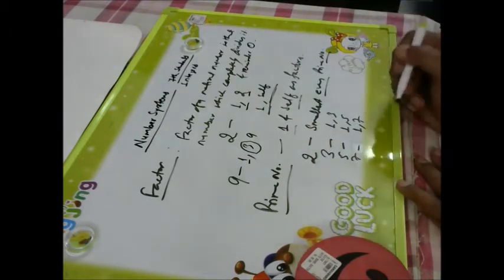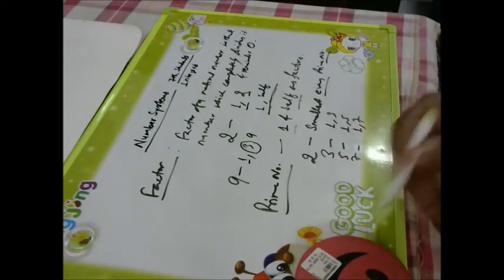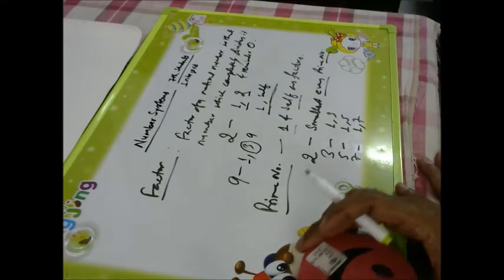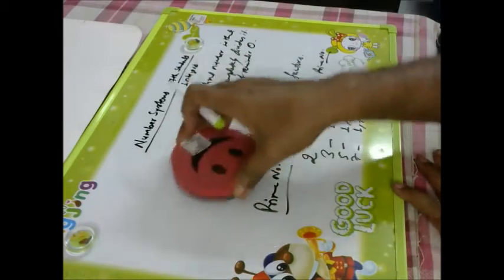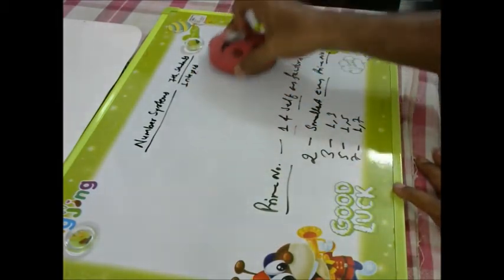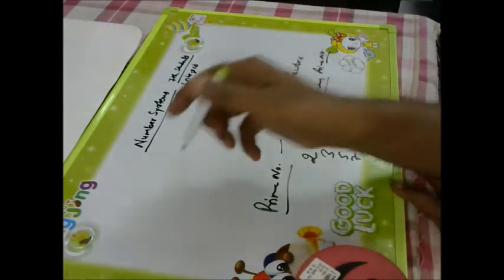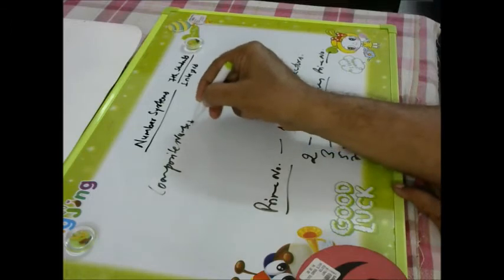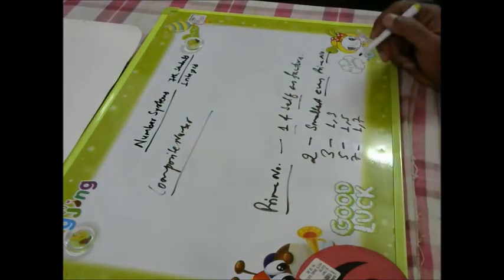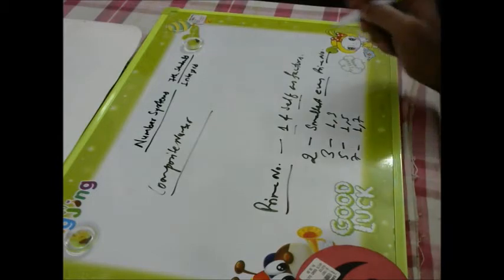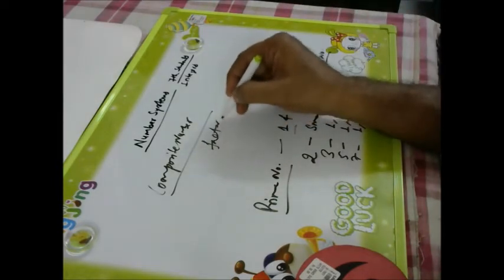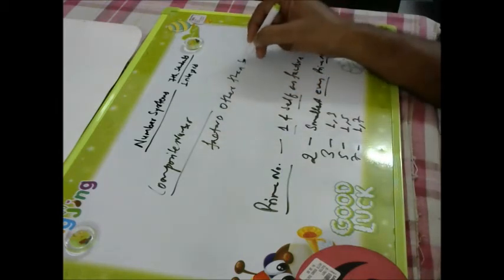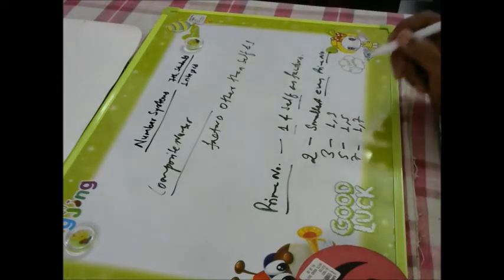If an additional factor is there, then other than prime number, what is it actually called? Now you will ask that question. So that will be called a composite number. Composite numbers are those numbers which have factors other than self and 1.